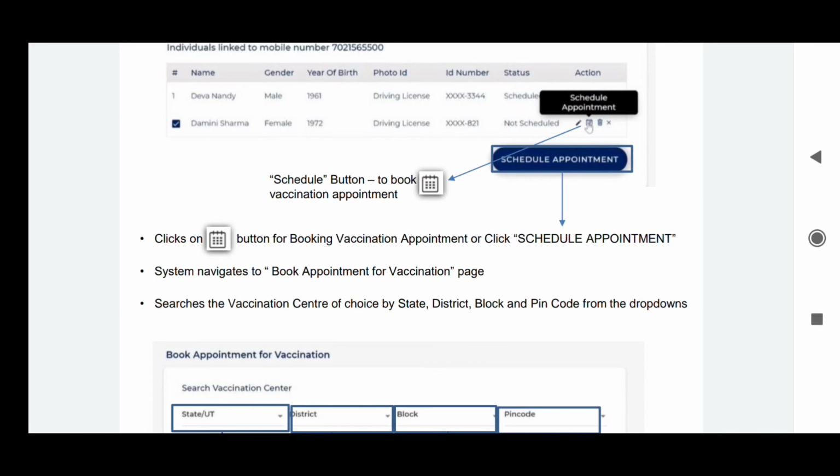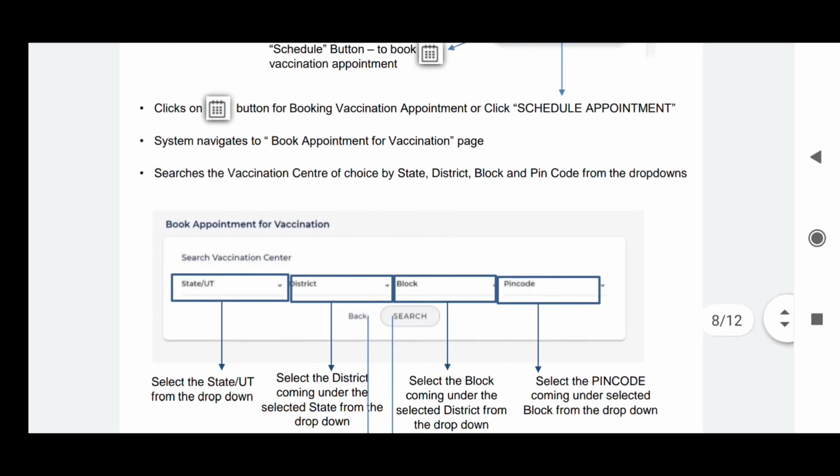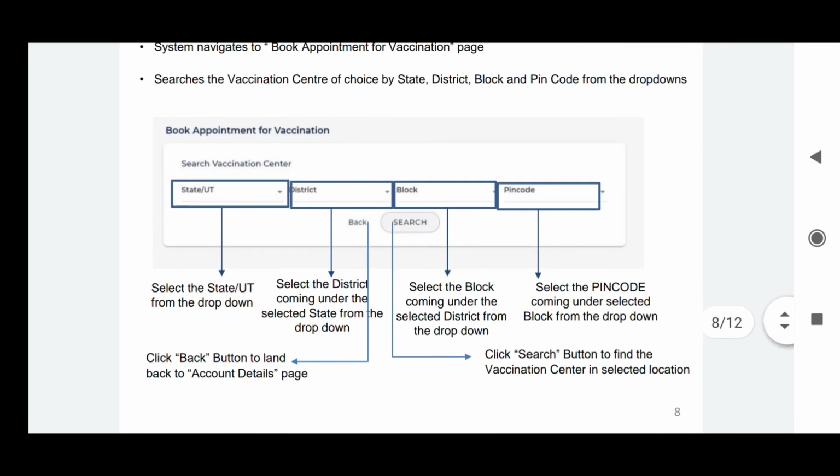On that page you need to select your state, district and block, and also the pin code, and search for the nearby vaccination centers, and click the search button to find the vaccination center in your selected location. And this is the workflow or the process flow of vaccine registration.